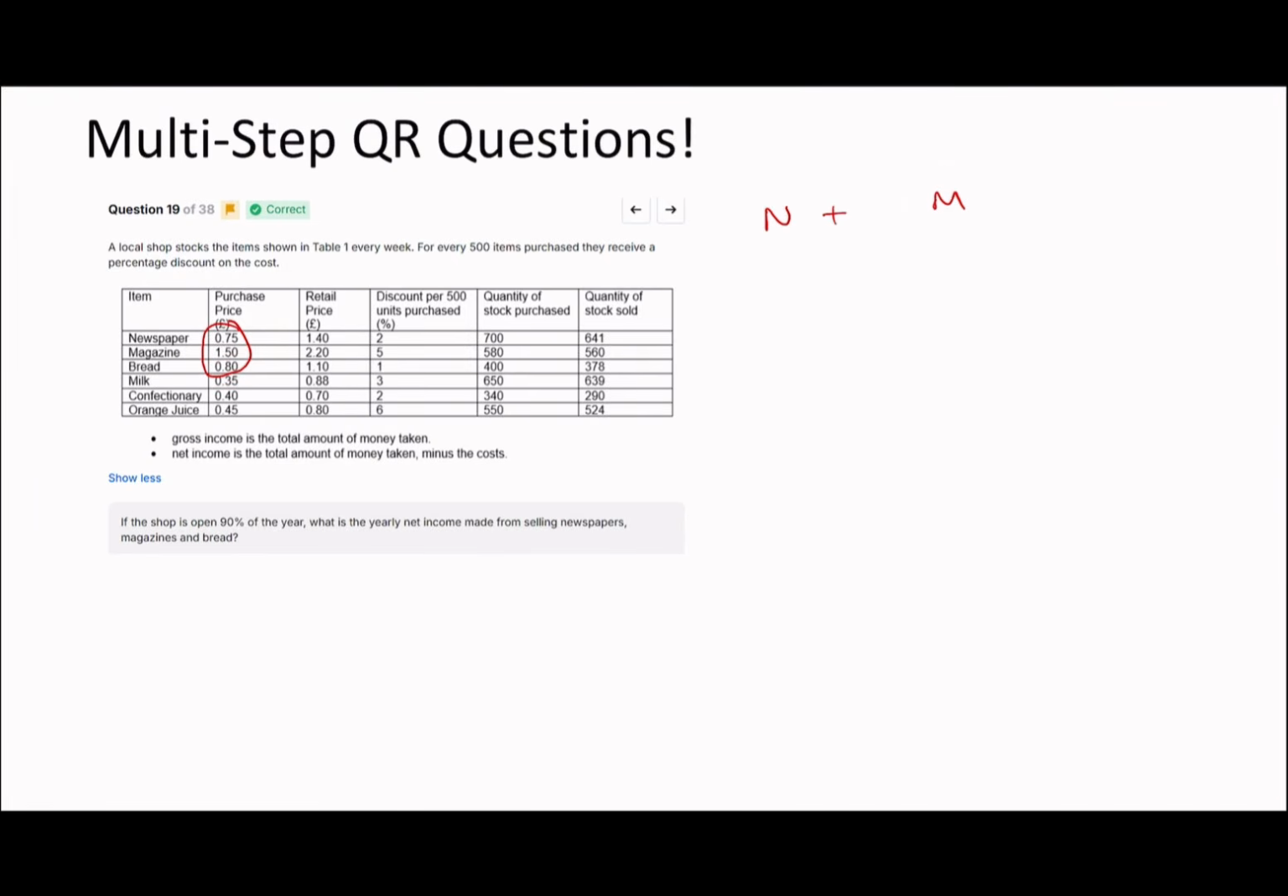So work out the cost for newspaper plus magazine plus bread. For newspaper, it's going to be 0.75 times 700. But then there's a 2% discount, so times 0.8. For magazine, it's going to be 1.5 times 580 times 0.95. And then for bread, it's just going to be 0.8 times 400. So if I add up these values together, I'm going to get 1661. And remember, this is per week.